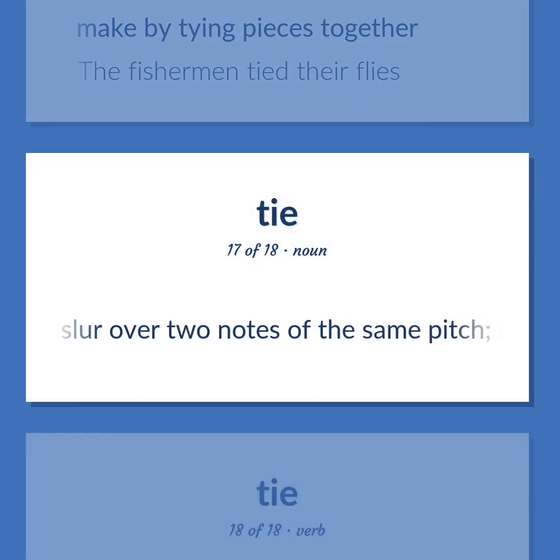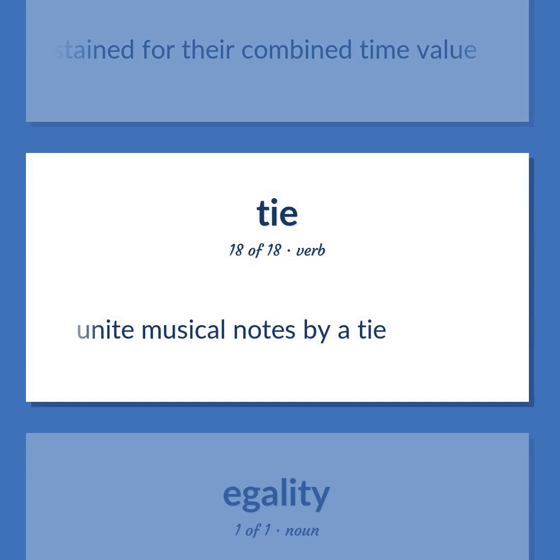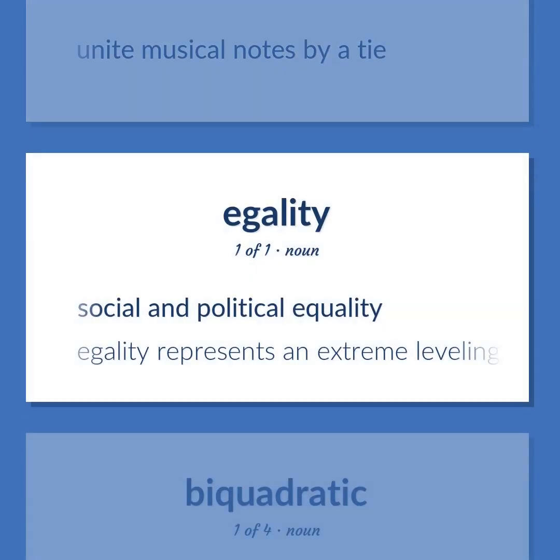Music, a slur over 2 notes of the same pitch, indicates that the note is to be sustained for their combined time value. Unite musical notes by a tie. Social and political equality. Equality represents an extreme leveling of society.